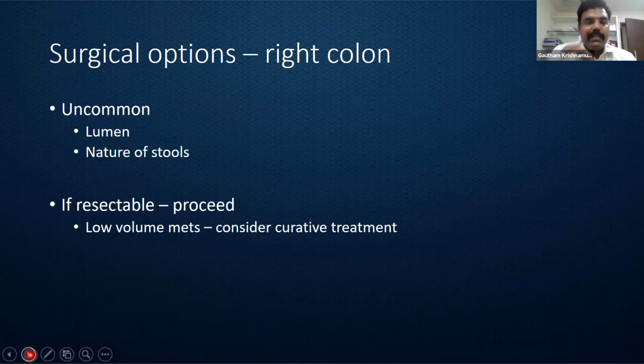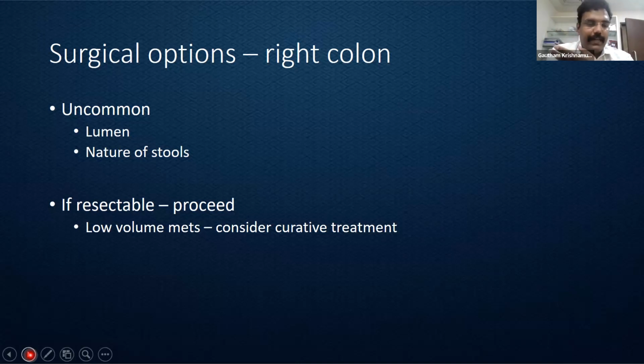So the management, however, is straightforward with respect to right colon. If resectable, then proceed with surgery. That is with the curative intent. Even in case of low volume, sometimes we find a peritoneal disease which is confined to the peritoneum of the right iliac fossa. Sometimes we might have small deposits in the nearby mesentery. So rather than labeling them as palliative or metastatic disease, if a low volume mets is found, it should also be removed along with the tumor, provided the primary lesion is resectable.